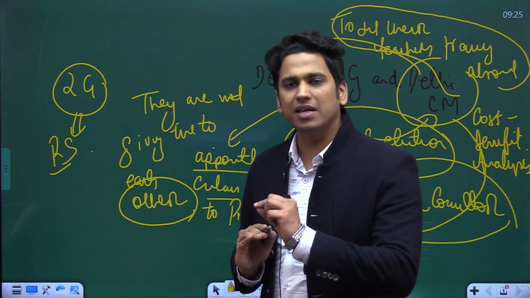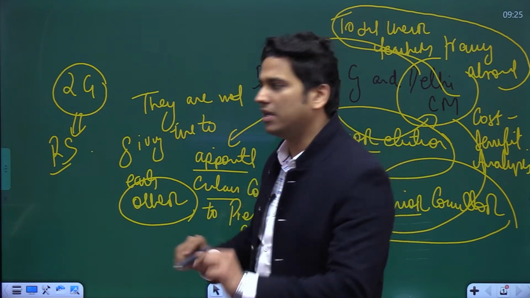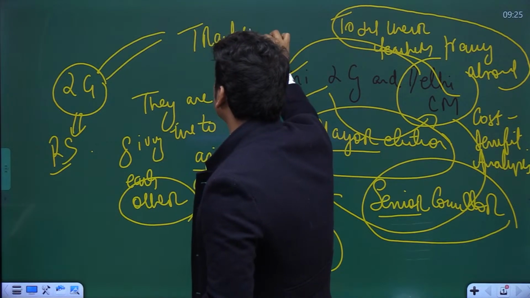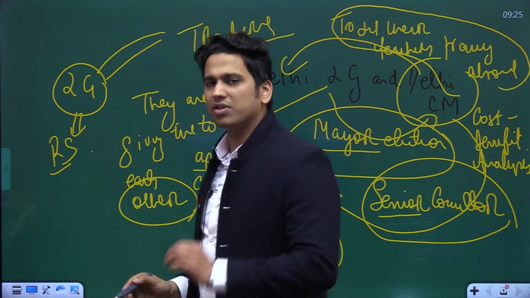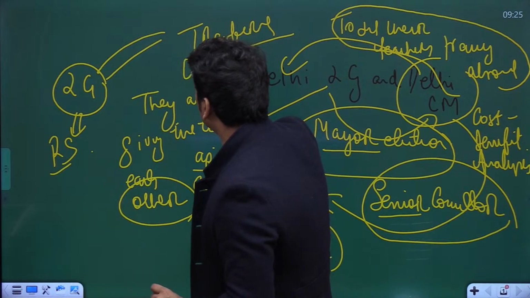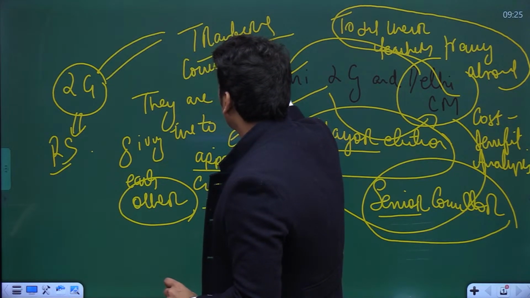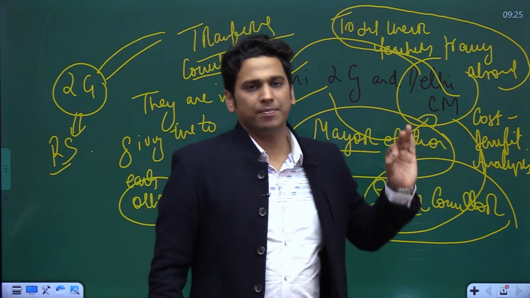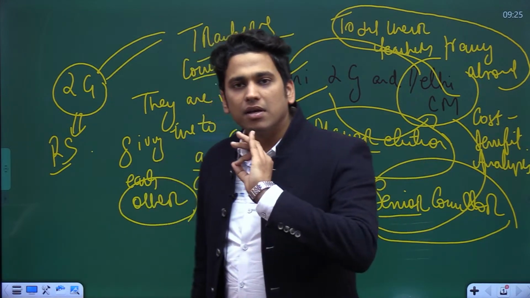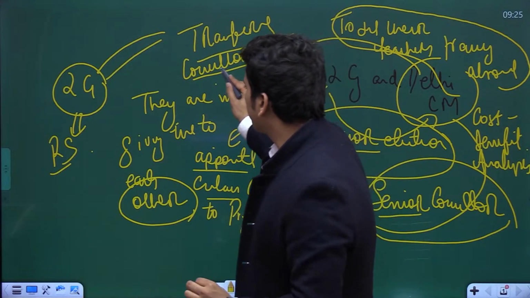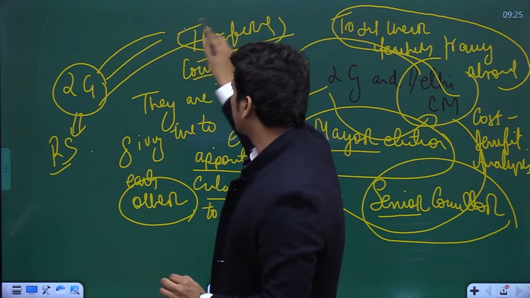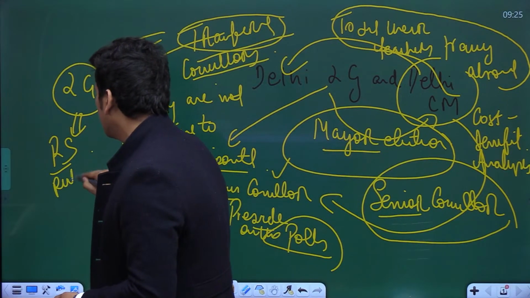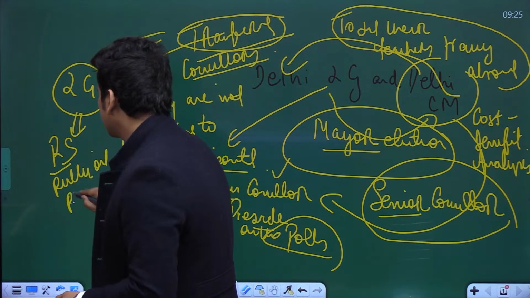But CM is saying that he is basically making interference in the transferred subjects and making sure that work is being done by the bureaucrats by bypassing the Delhi CM. Because Delhi CM says LG does not have the power to make laws on the transferred subjects. Reserved subjects are public order, police and land.